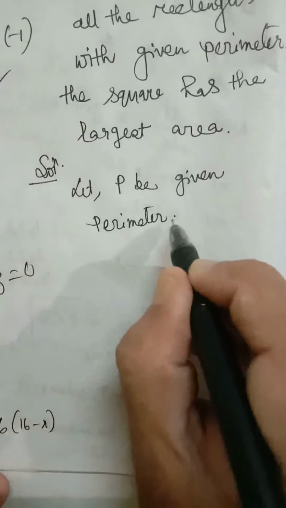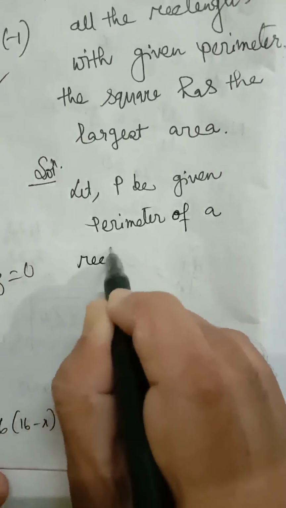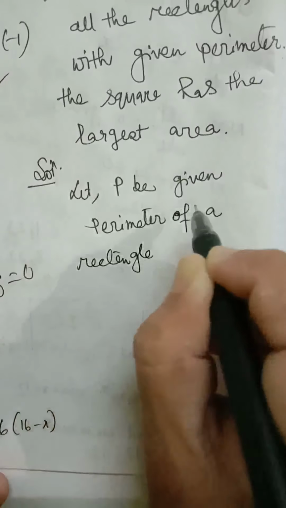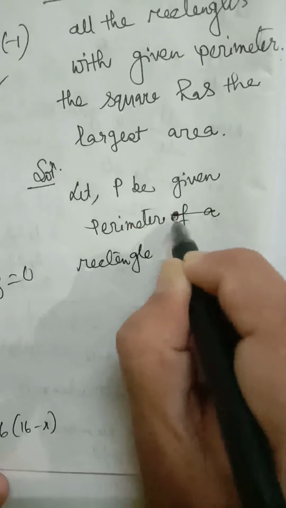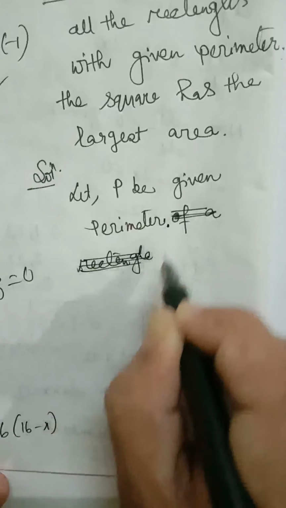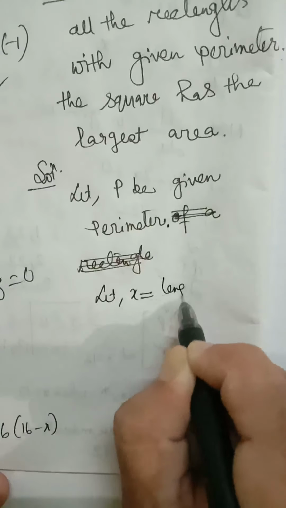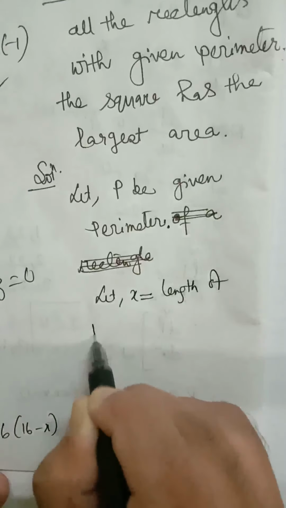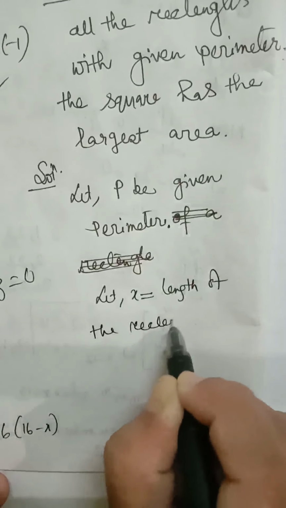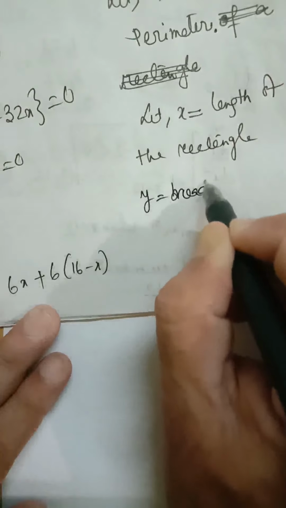Let P be the given perimeter of a rectangle. Let x equal the length of the rectangle and y equal the breadth of the rectangle.